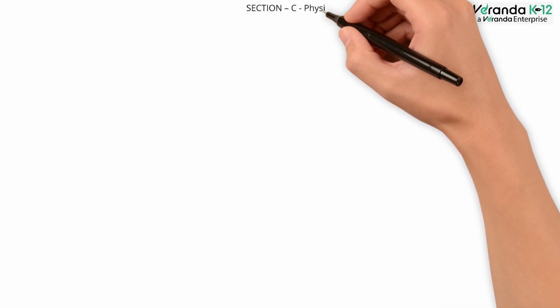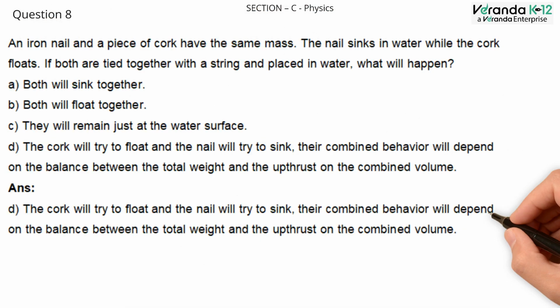Section C. Physics. Question number 8. An iron nail and a piece of cork have the same mass. The nail sinks in water while the cork floats. If both are tied together with a string and placed in water, what will happen? Option A. Both will sink together. Option B. Both will float together. Option C. They will remain just at the water surface. Option D. The cork will try to float and the nail will try to sink.